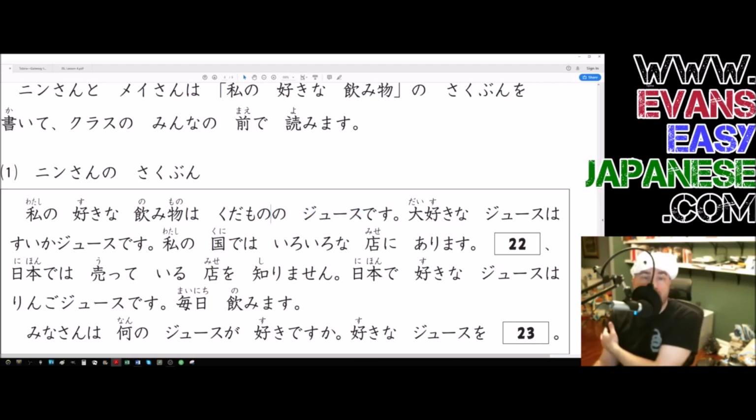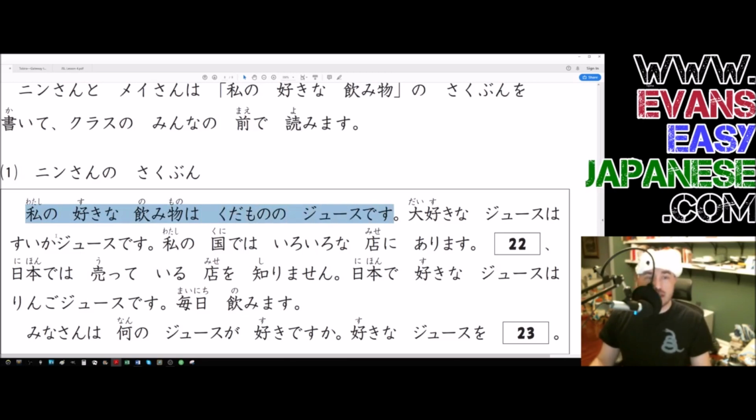And the no particle signifies that the noun that's coming before it is modifying in at least some capacity the noun that comes after it. So we have juice that is being described as fruit. Most likely it means fruit juice. 私の好きな飲み物は果物のジュースです。The drink that I like is fruit juice.